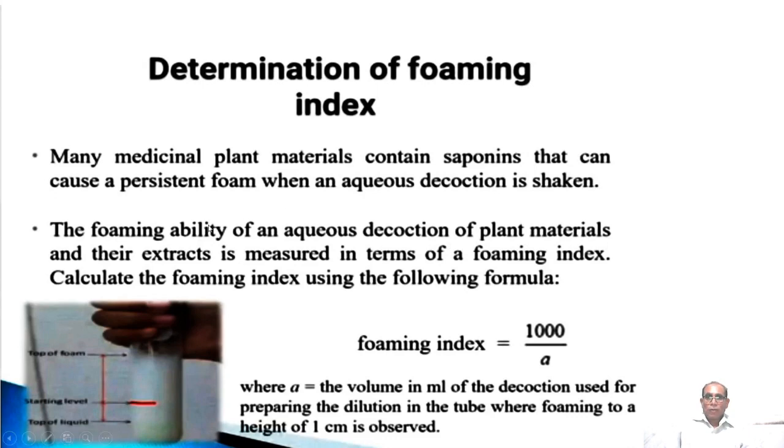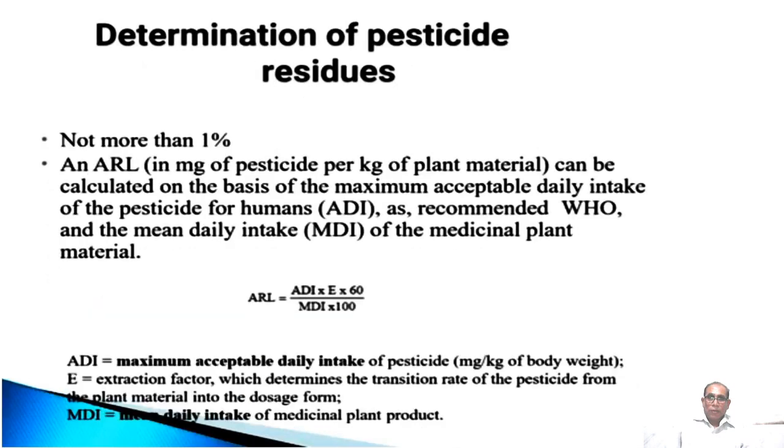So we have to check the foaming ability of a decoction of a plant material and its extract, which is measured in terms of foaming index. We have to calculate the foaming index, and if it is more, then we have to minimize it by the addition of various surface active agents or other things, because they produce problems in the preparation of formulations.